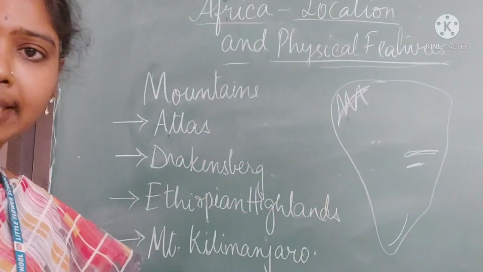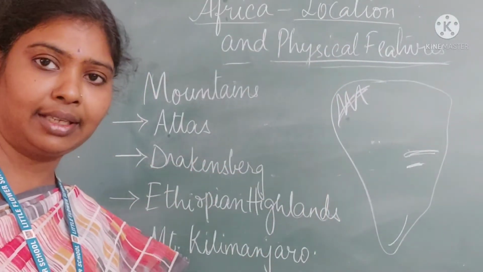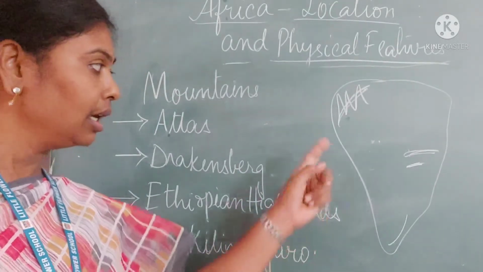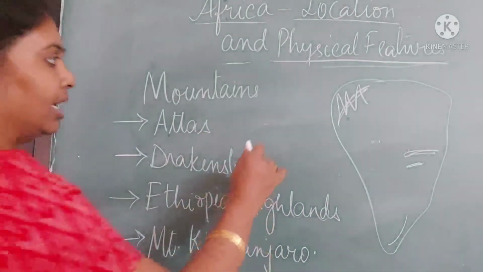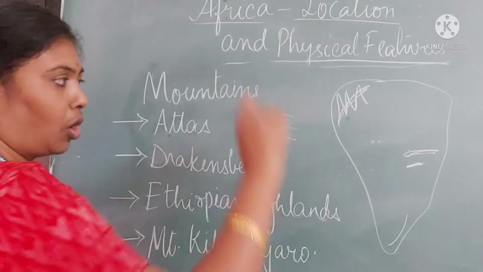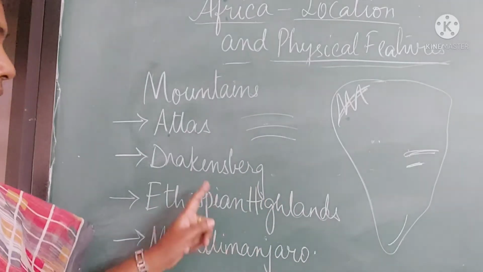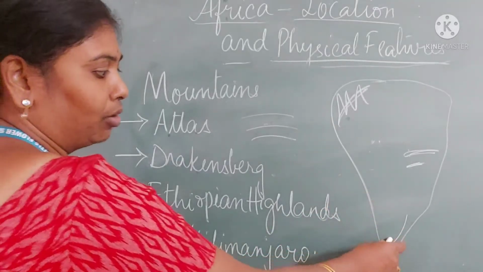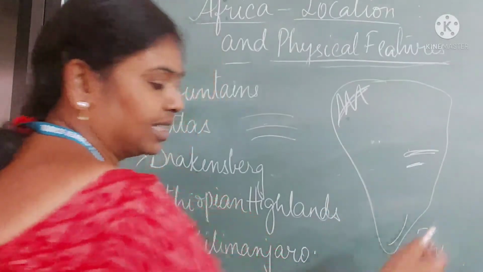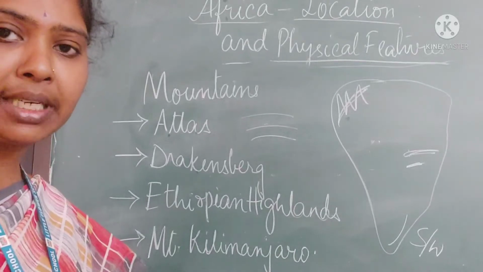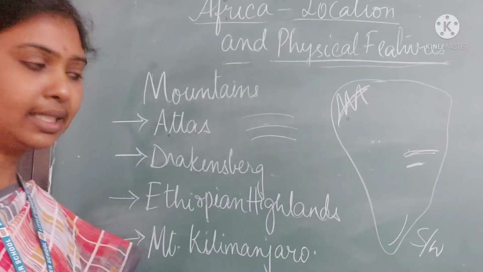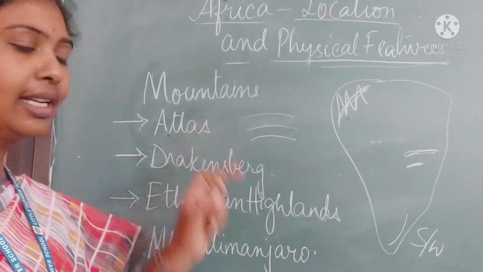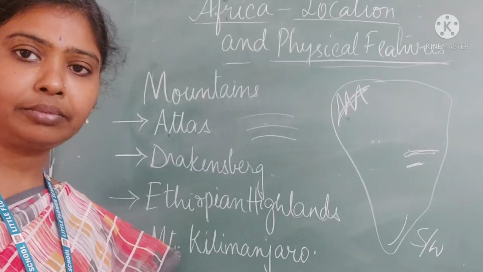So, these mountains are young fold mountains. Young fold mountains means which are formed very recently. Atlas Mountains have 3 parallel ranges of mountains. And the next one is the Drakensberg Mountains. Drakensberg Mountains are in the southwestern part, and these are also young fold mountains, just like the Atlas Mountains, right?